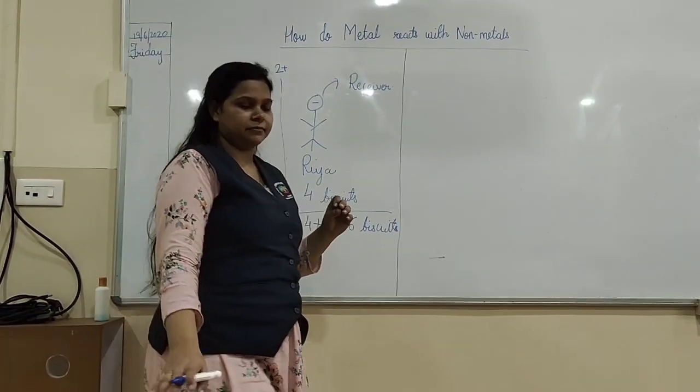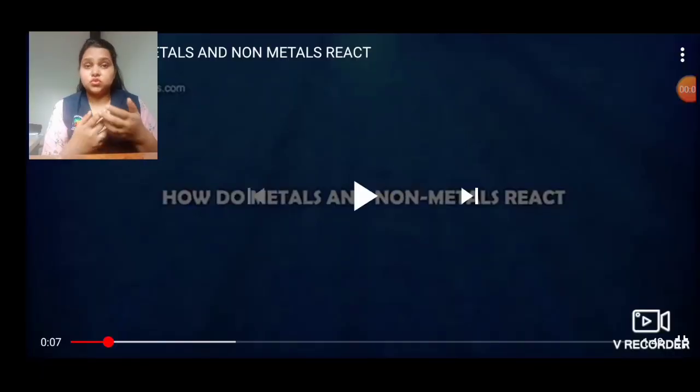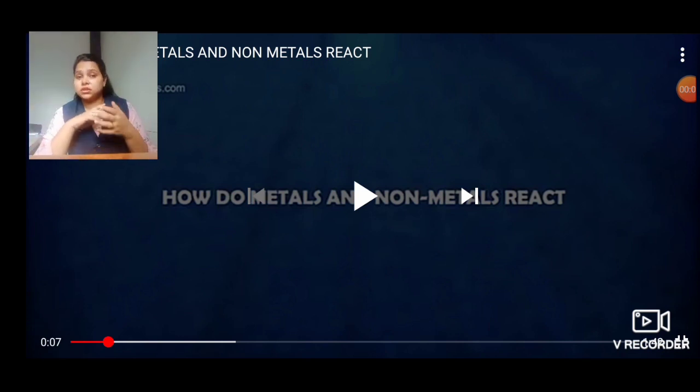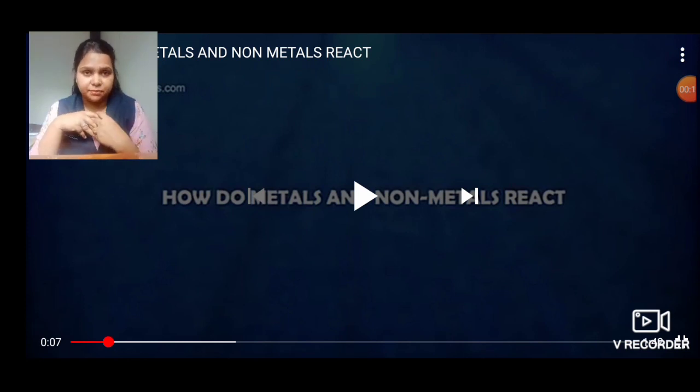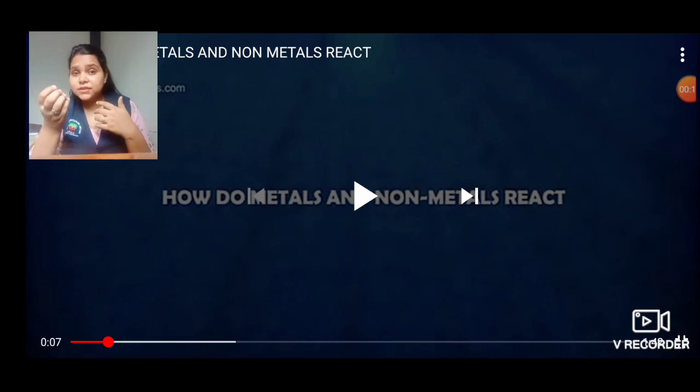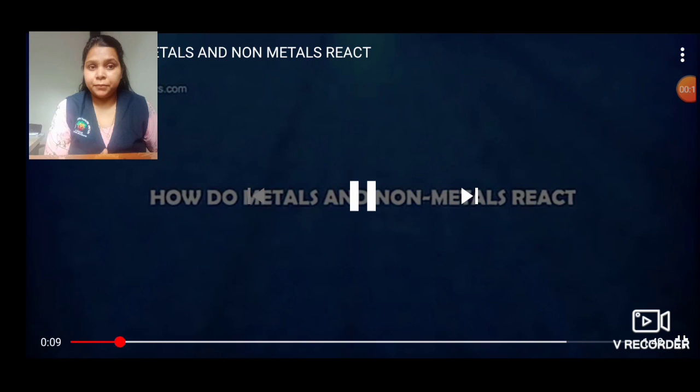Let us see that. So dear students, as we saw how Divya and Riya shared the biscuits with each other and formed a relationship, a good bond between them, a similar reaction happens when metals and non-metals react with each other. Let us see how it happens.